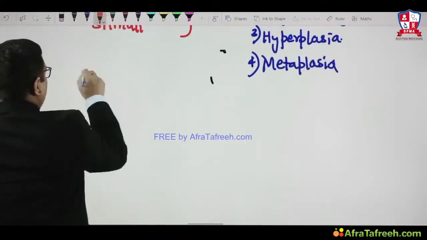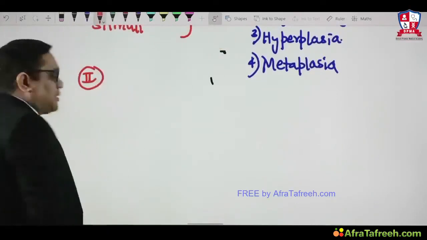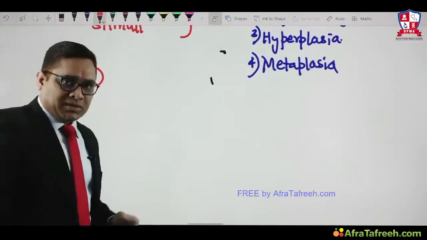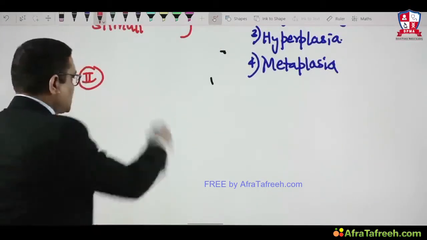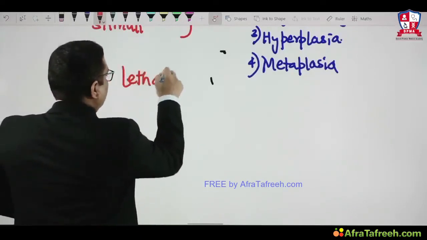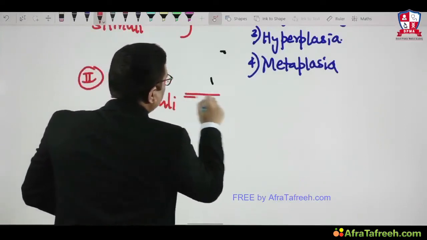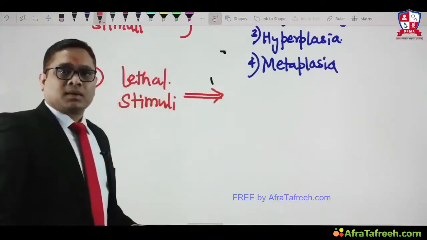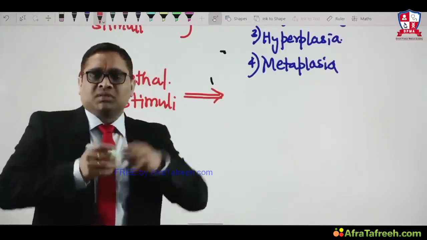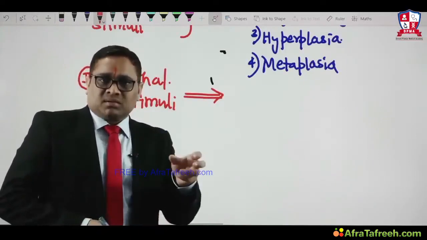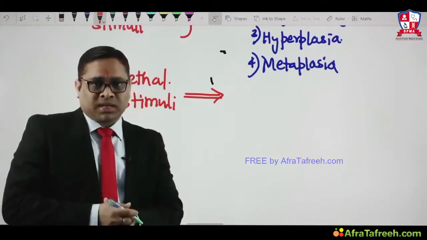Now the second type of stimulus which we are going to see is a lethal stimulus. In cellular adaptation it was a non-lethal stimulus or altered physiological stimulus. Now we are going to see what will happen when there is a lethal stimulus. When a lethal stimulus is given to a cell, what changes will you predict? Now it depends on the duration of the lethal stimulus. Was it transient or was it persistent? These are two types of lethal stimuli.